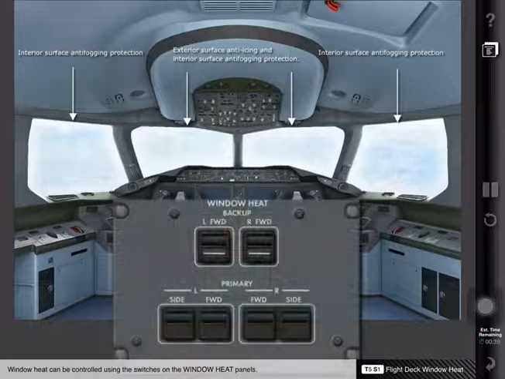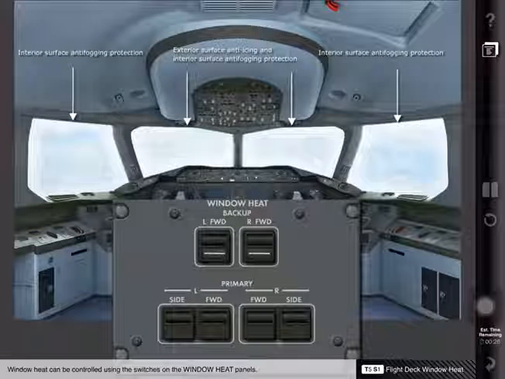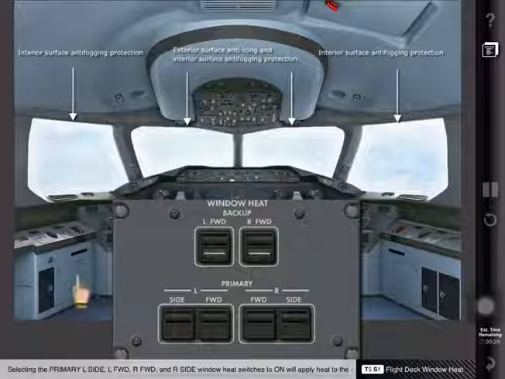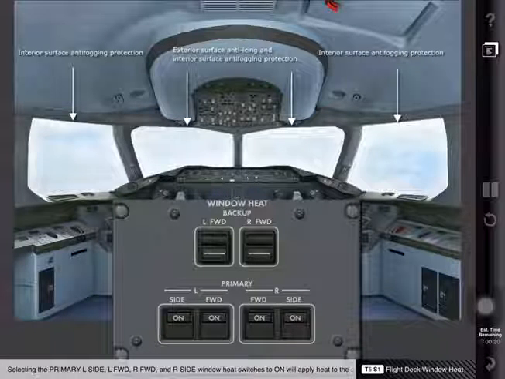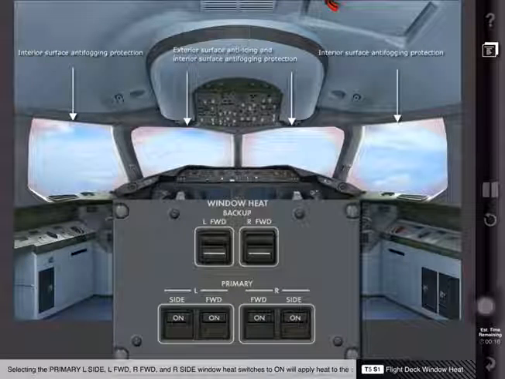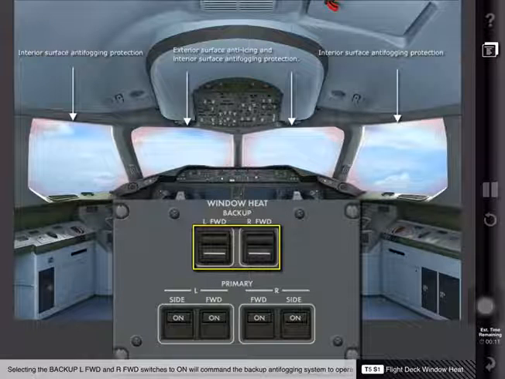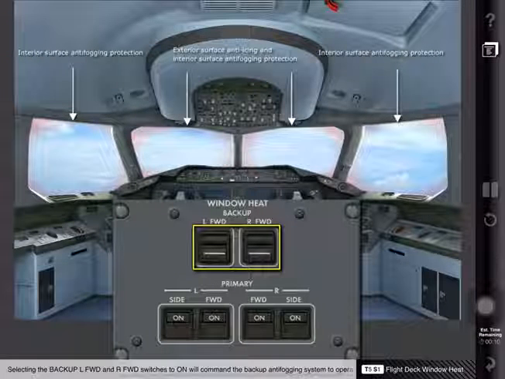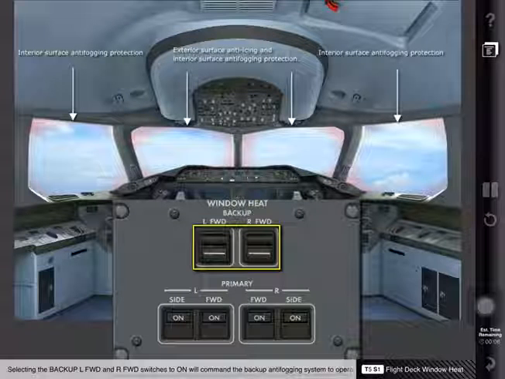Window heat can be controlled using the switches on the window heat panels. Selecting the primary left side, left forward, and right side window heat switches to on will apply heat to the selected windows. Selecting the backup left forward and right forward switches to on will command the backup anti-fogging system to operate automatically if the primary window heat system fails.